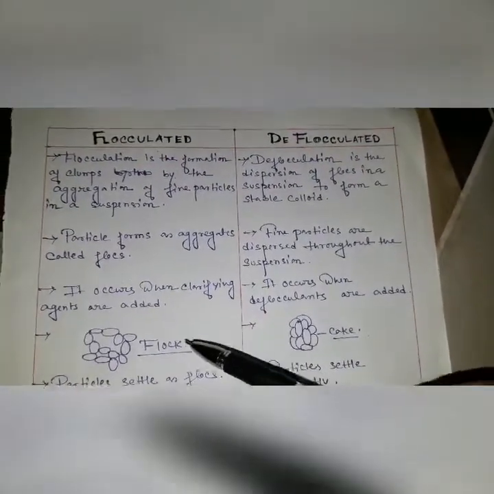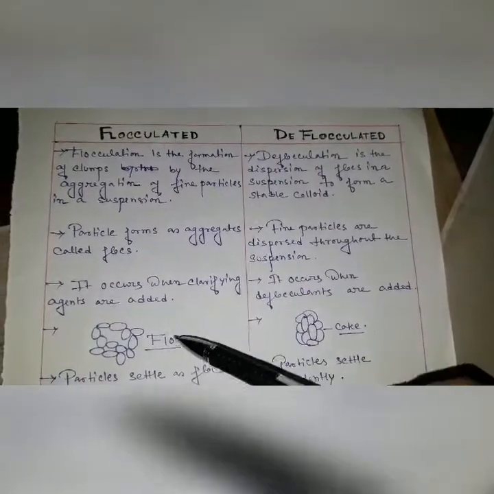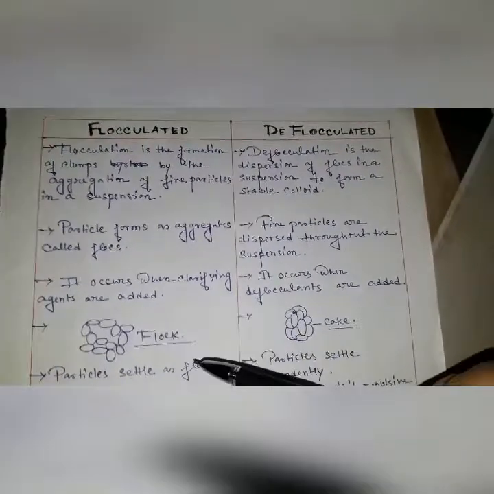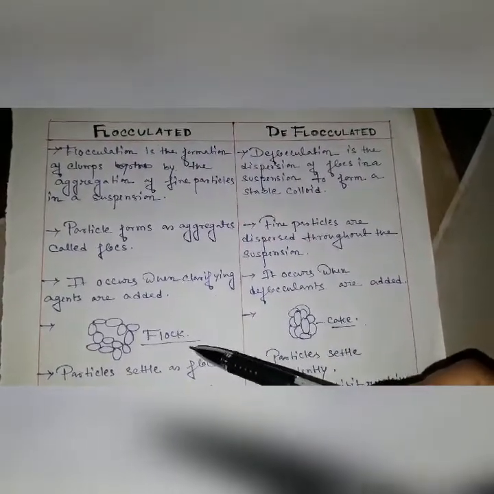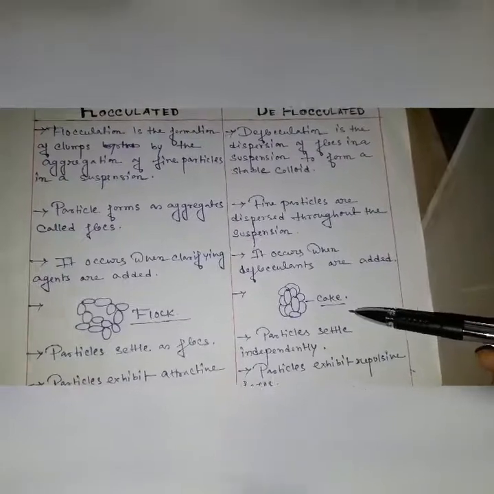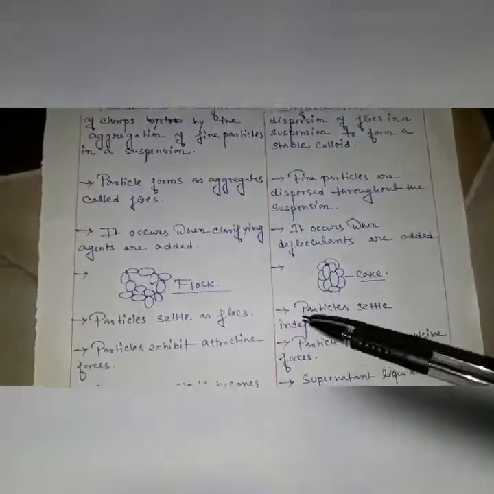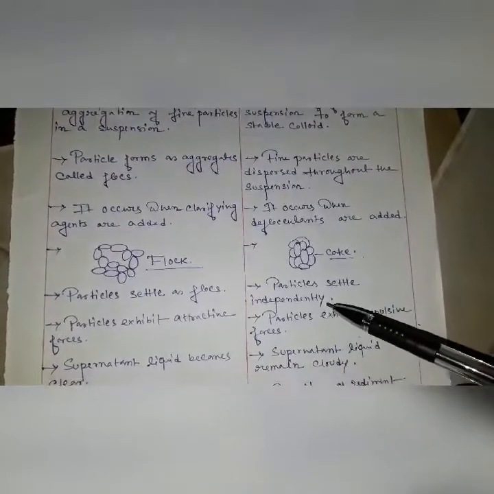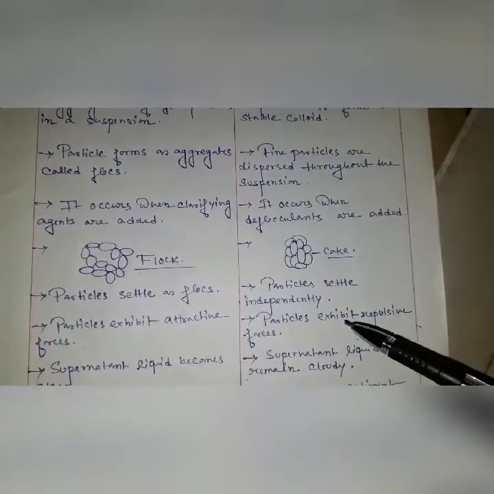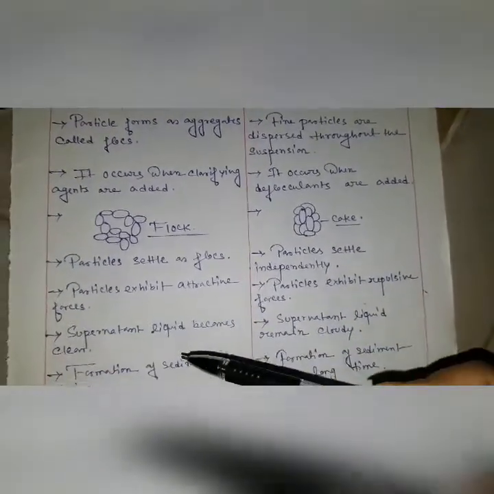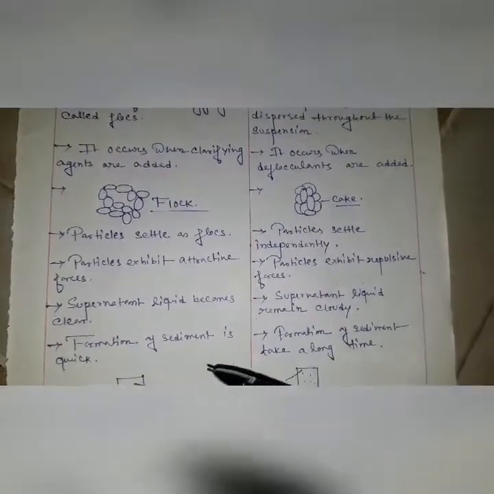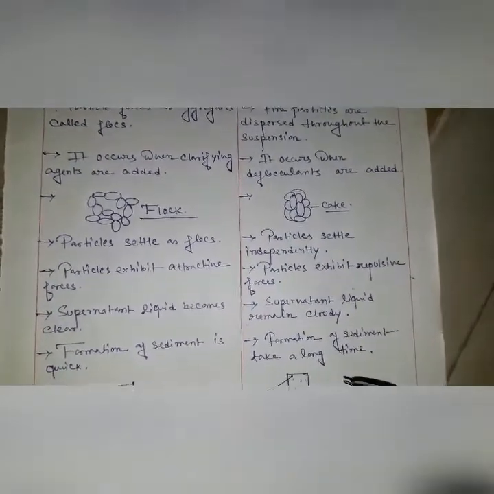So guys, please see this. This is the floc type of particles and this is the cake type of particles. That means when the flocculated suspension is created, the particle arrangement should be like that, but when the deflocculated suspension is created, the particle arrangement should be like that, cake type. Particles settle as flocs, and particles settle independently or separately. Particles exhibit attractive forces, but particles exhibit repulsive forces. So the supernatant liquid becomes clear, and the supernatant liquid becomes cloudy. Formation of sediment is quick, and formation of the sediment takes a long time.